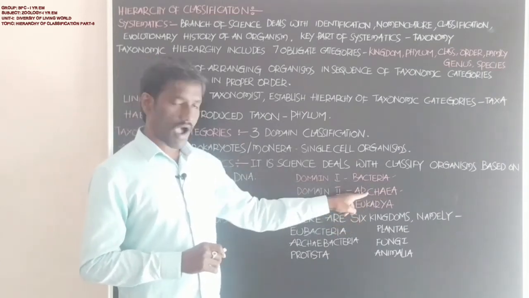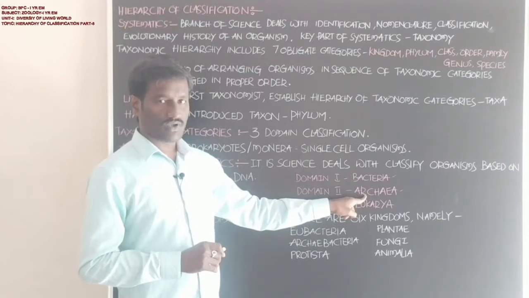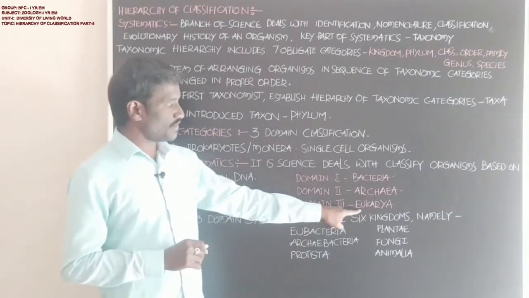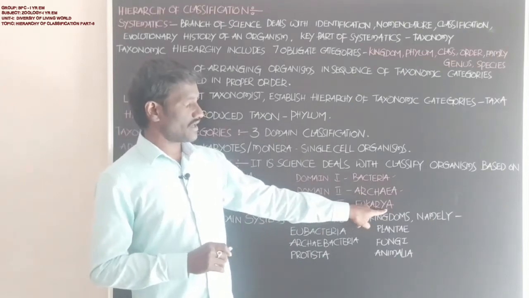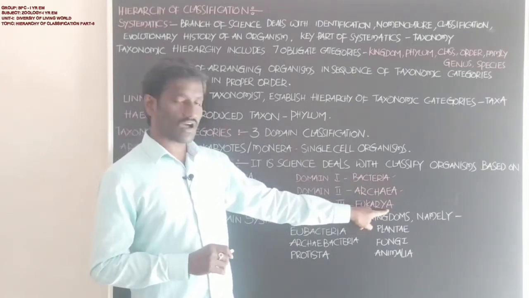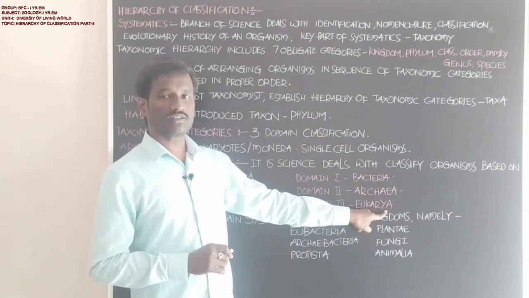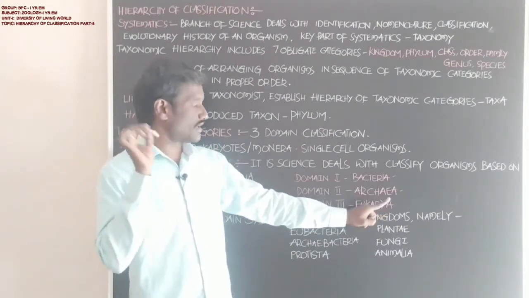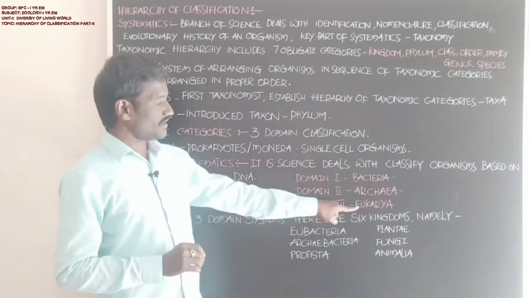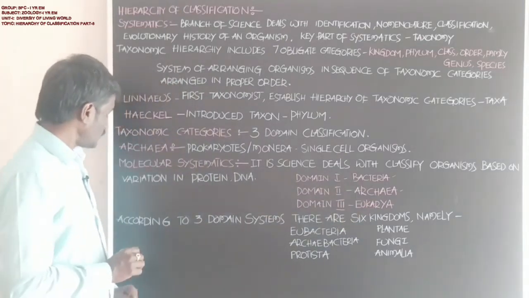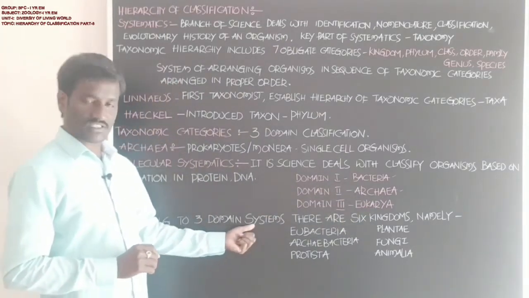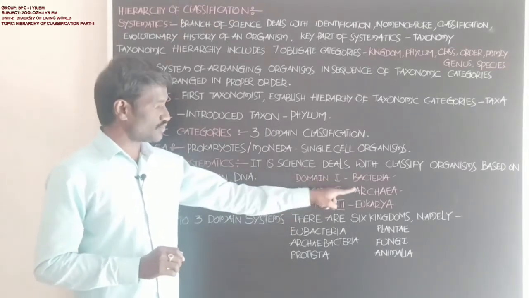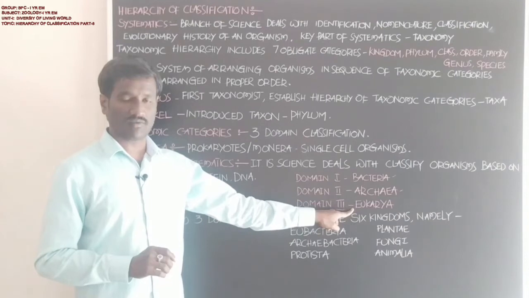Domain 3, eukarya: the cells of these organisms have a distinct, separate nucleus. According to the three domain system, domain 1 is bacteria, domain 2 archaea, domain 3 eukarya.